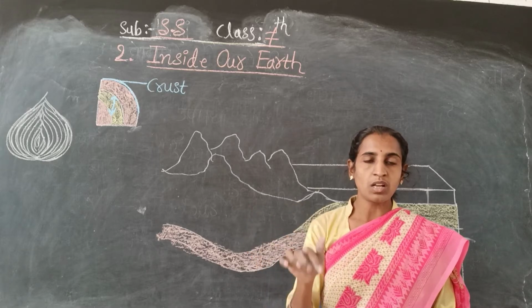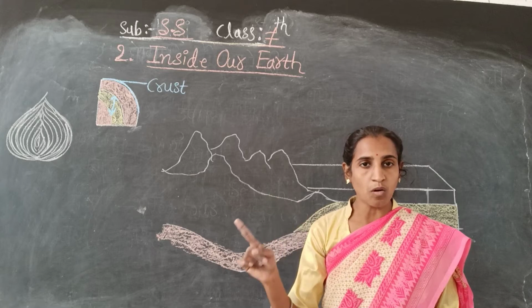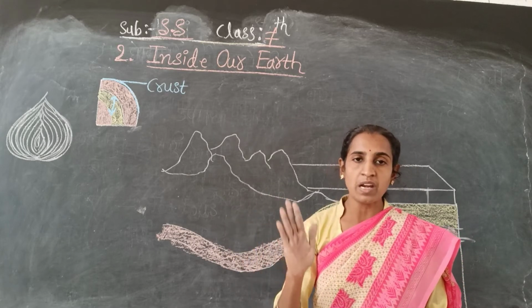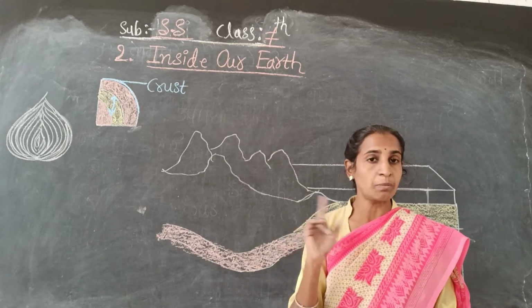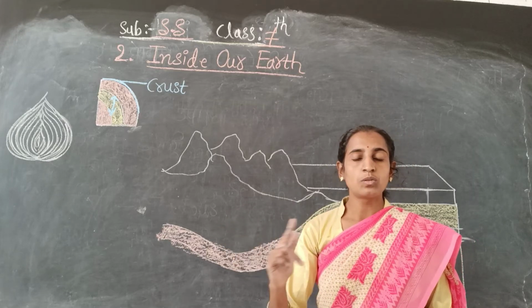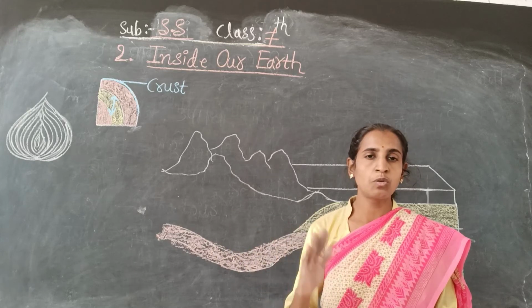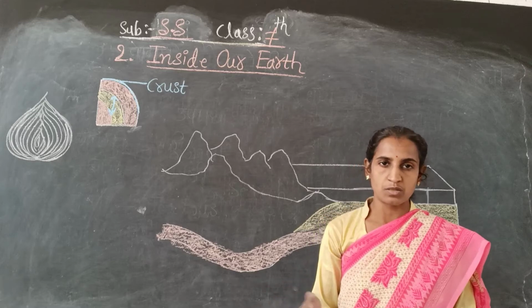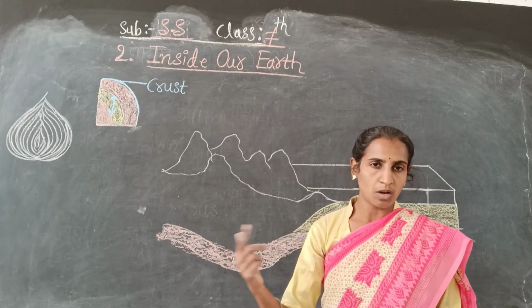Each planet has its own orbit. You know very well that in the solar system there are 8 planets, and the center is the sun. The sun is not a planet, the sun is a big star. You have studied this in 3rd, 4th and 5th standard. All the 8 planets move around the sun. Like that, our planet also moves around the sun.